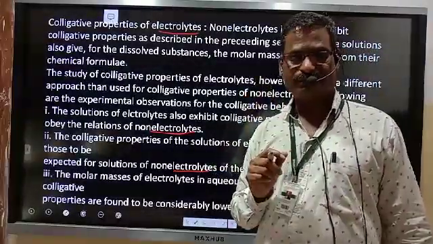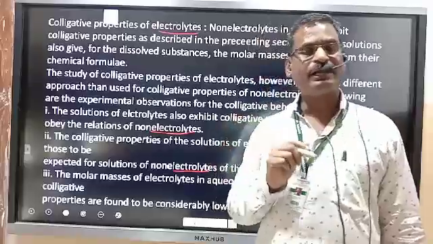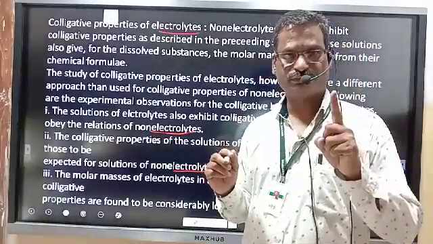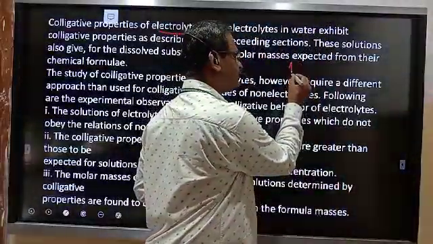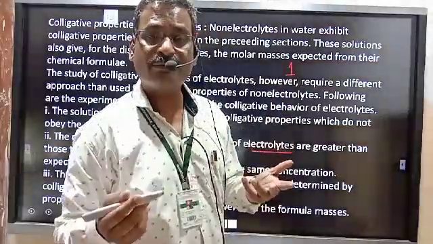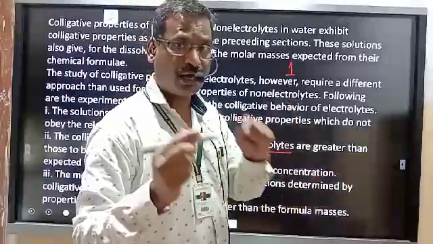Can you remember? Suppose the colligative property of a non-electrolyte is 1. What could be the colligative property of an electrolyte? It is greater than 1. Why?